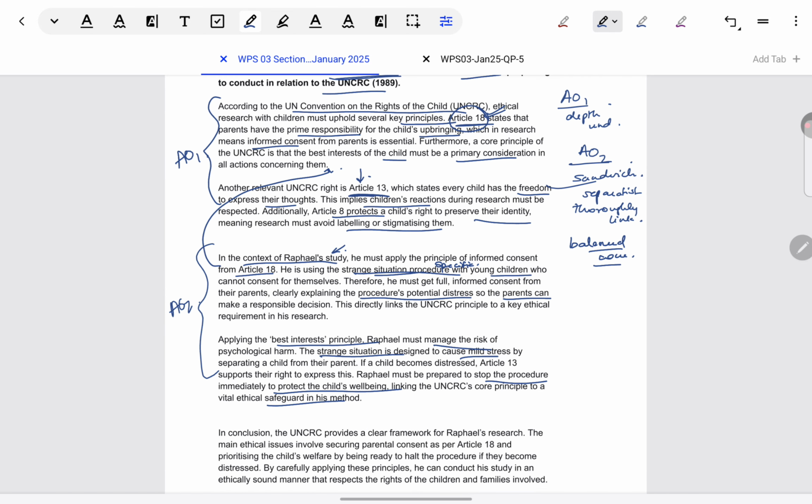Here you can see AO1, AO2 are almost the same word count. Again, word count is about 300 to 350 words. They are well balanced here because in AO1 all the general explanation of the articles was given. So there was no AO1 being part of AO2 against which we could have justified having a longer AO2. Generally that consideration is in AO1 plus AO3 type of essays, not AO1 plus AO2.